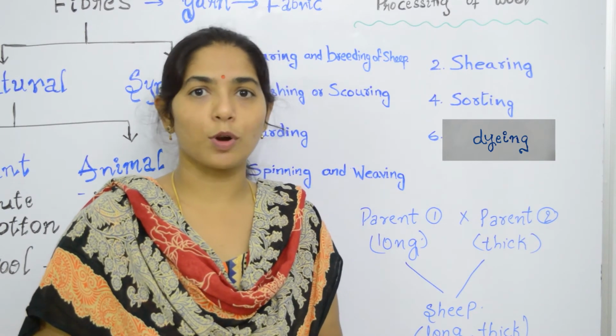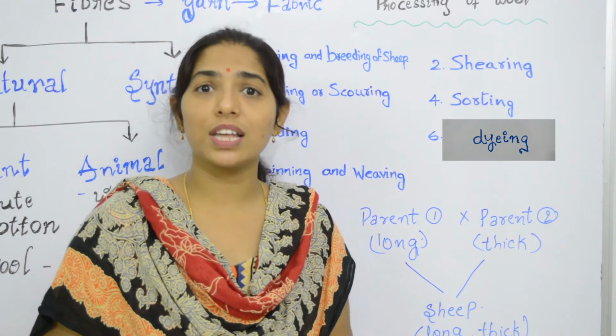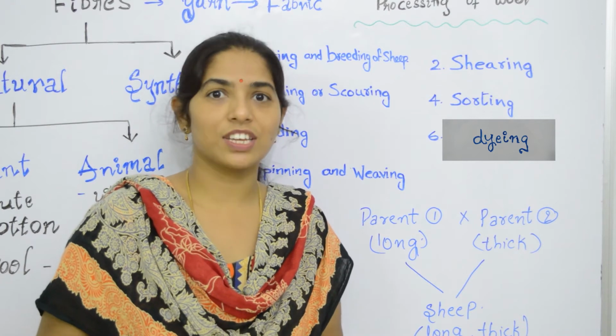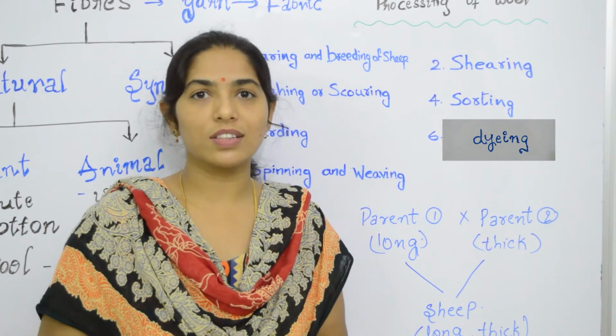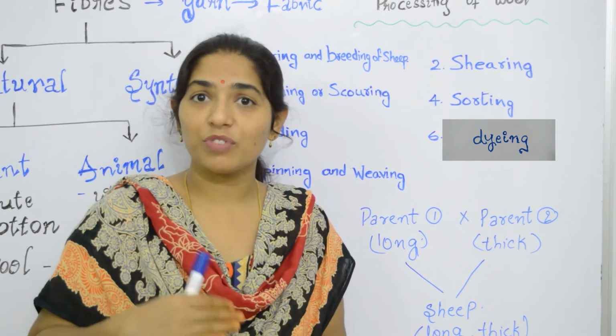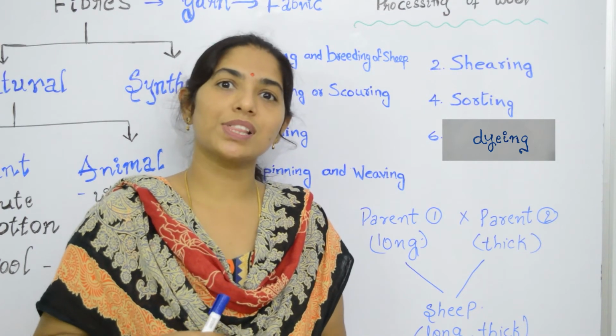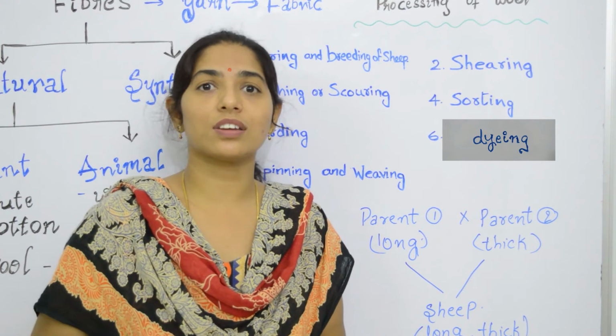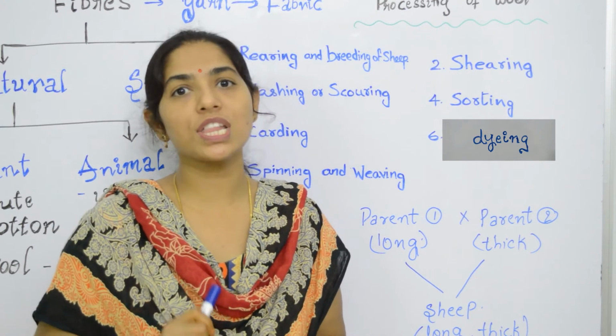And this shearing process is generally done during early summer or spring, because wool is an insulating material, so it is not required in the summer season. So by the time the winter approaches, these animals can develop hair on their bodies. This is the reason the hair is removed during early summer or spring.